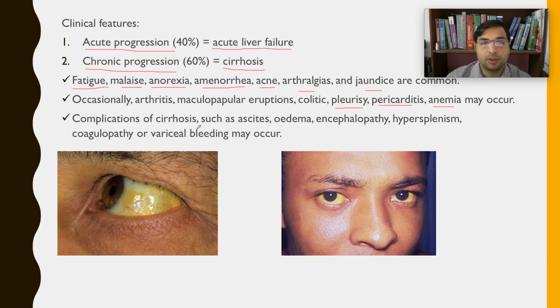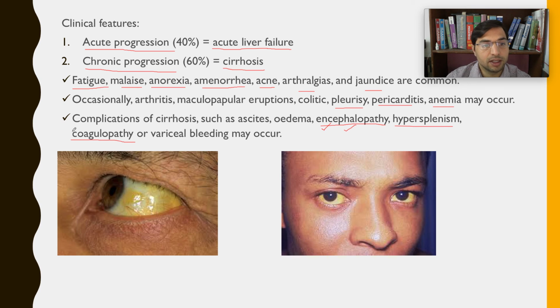Then if a person is having chronic progression, right, the disease is setting in slowly, then certain complications of cirrhosis like ascites, right, edema of the body, encephalopathy, right? We will study this hepatic encephalopathy also in detail, right? Encephalopathy means damage to the CNS. Hypersplenism, coagulopathy, or variceal bleeding, right? Hypersplenism, the spleen becomes big. Coagulopathies, right?